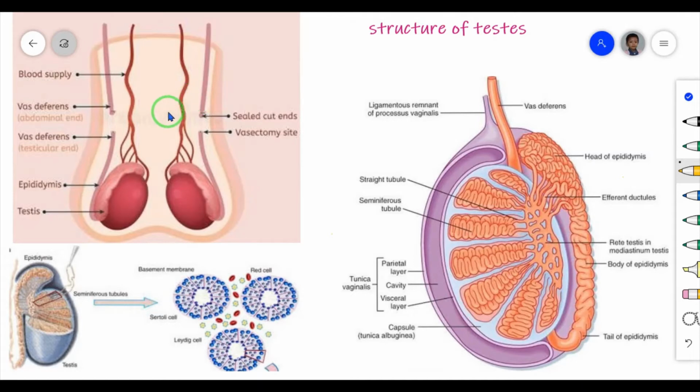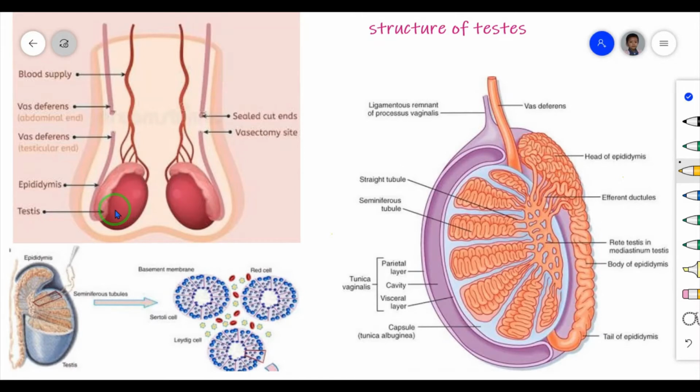The testes are oval shaped organs which lie outside the abdominal cavity of man in a sac like structure. See in this diagram, the testis is an oval shaped organ. Where is it located? Outside the abdominal cavity of man in a sac like structure, which is known as scrotum.